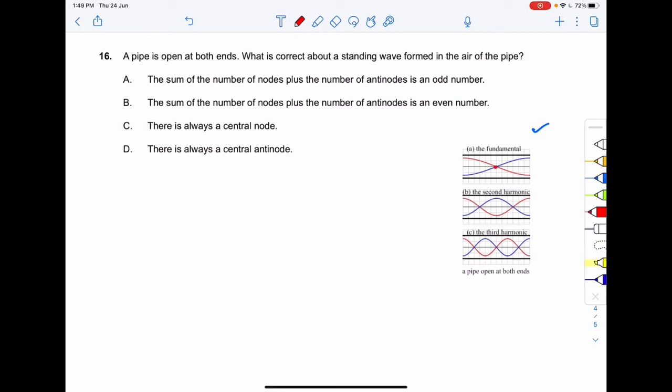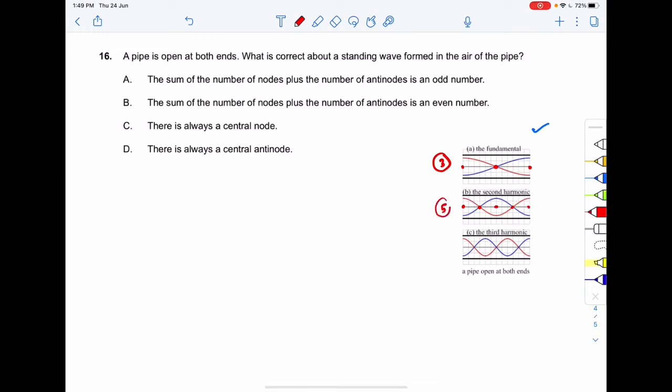Okay, so in the fundamental you can see that there is only one node and there are two antinodes, right? So that means in the fundamental the number of nodes plus antinodes is 3. In the second harmonic I can see that the number of nodes is 1, 2, and the number of antinodes is 1, 2 and 3, right? So the total number of nodes and antinodes is how much?